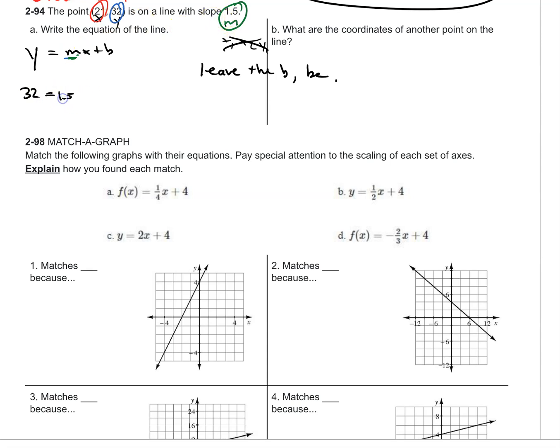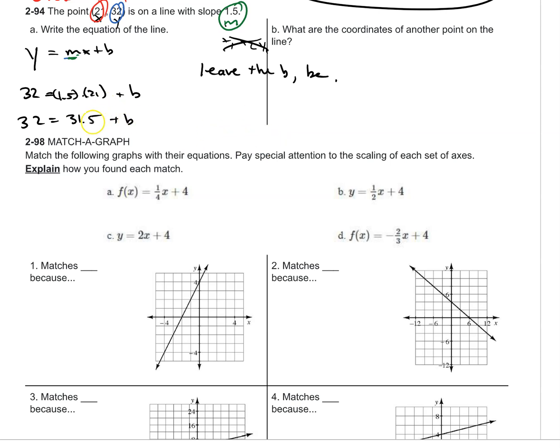That's 1.5 times 21 plus b. Leave the b. Okay, so we have 32 equals 1.5 times 21. Just use the calculator. Half of 21 is 10.5. So 21 plus 10.5, that's going to be 31.5, right? So use your calculator if you're stuck on that one.